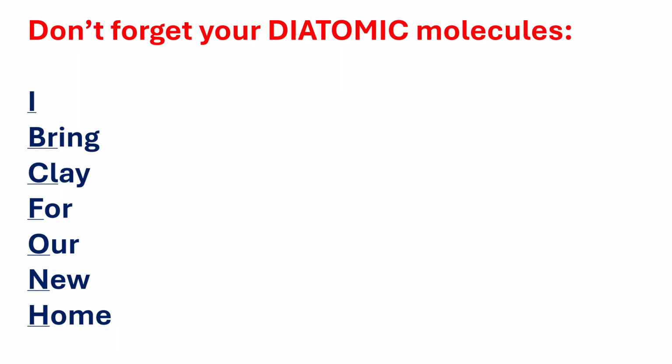Okay, so first thing we need to make sure that you remember from grade 8 is your diatomic molecules. Di means 2 and atomic means atoms, 2 atoms. There are certain elements on the periodic table that do not occur as a single. Okay, when you think about oxygen in your brain is always O2. It's never just O by itself. Okay, so when you think of it, it's always O2. And there are 7 elements like this. They do not like to be by themselves.